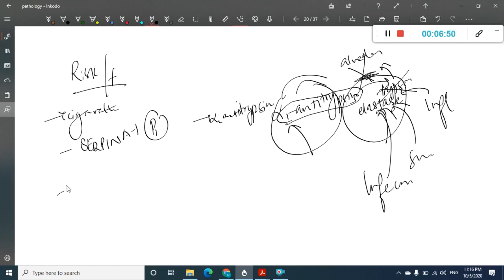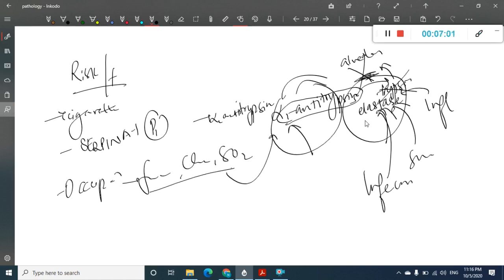Then the second risk factor is occupation. Which occupation? That means fumes, chemicals, or SO2. Exposure to all these will also activate trypsin or elastase, thus causing breakdown of the alveolar membrane. Even smoking and environmental pollution, all these are risk factors.